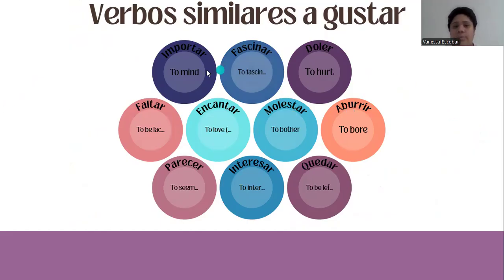Some of those verbs are importar, which means to mind, fascinar, to fascinate, doler, to hurt, faltar, to be lacking, encantar, to love, like I mentioned before, molestar is to bother, aburrir is to bore, parecer is to seem, interesar to interest, and quedar is to be left or to fit.